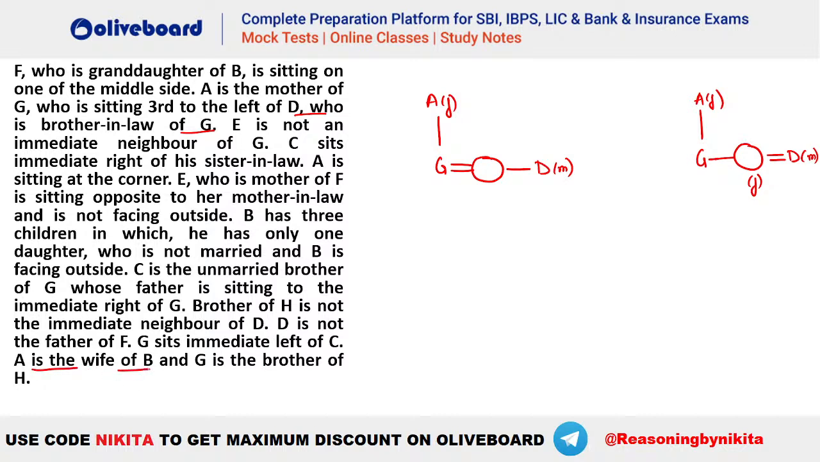It is also given A is the wife of B, so A is the wife of B, that means A and B are married people here, so B has to be a male person. Similarly B also has to be a male person here, कोई प्रॉब्लम नहीं है। और बी के बारे में क्या इंफॉर्मेशन है? B has 3 children in which he has only one daughter who is not married, so B has 3 children here, so 1, 2 and 3, ठीक है, B तो आ चुका है, so B has 3 children here, one of them has to be an unmarried daughter, ठीक है, only one daughter who is unmarried.